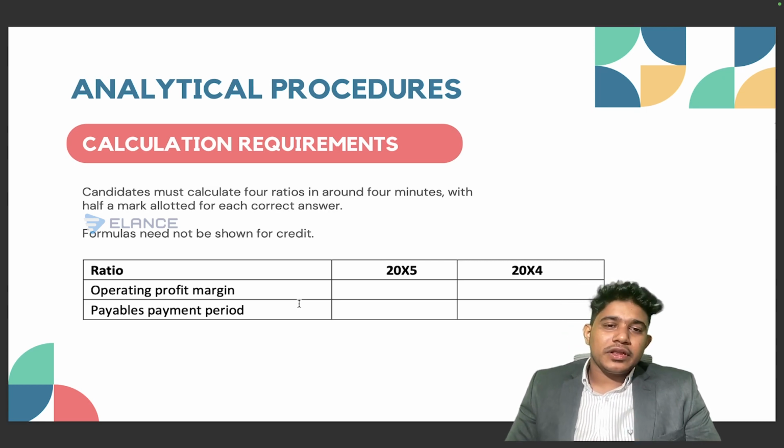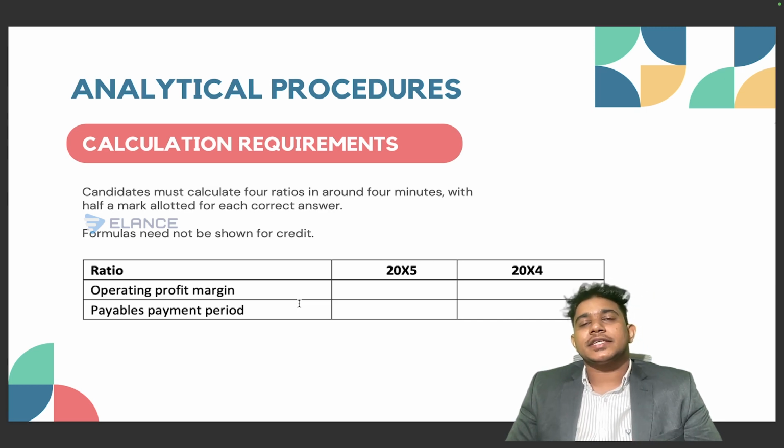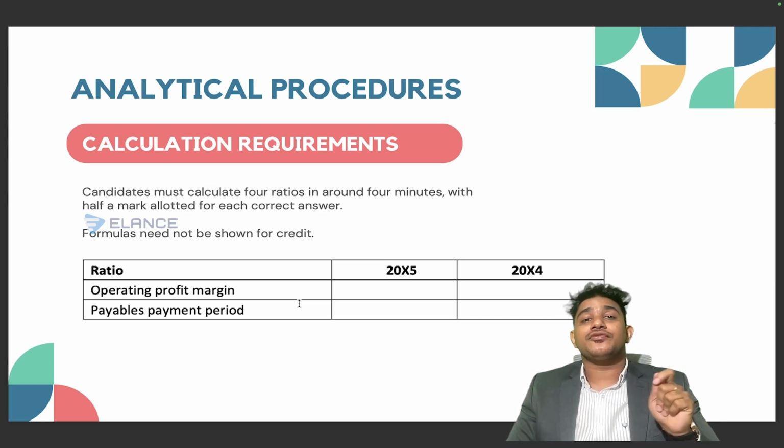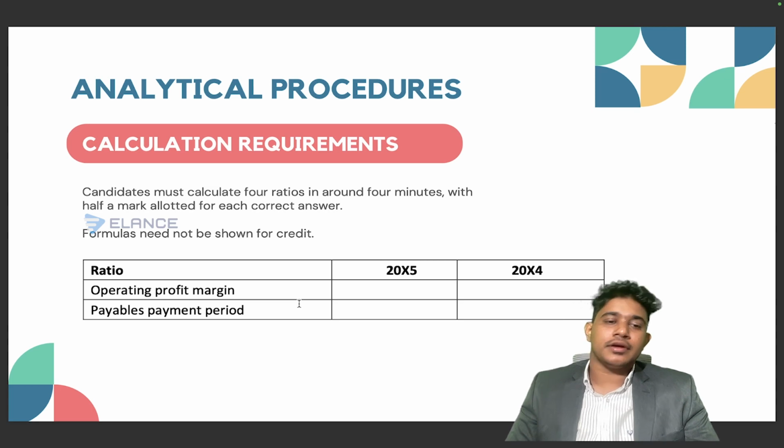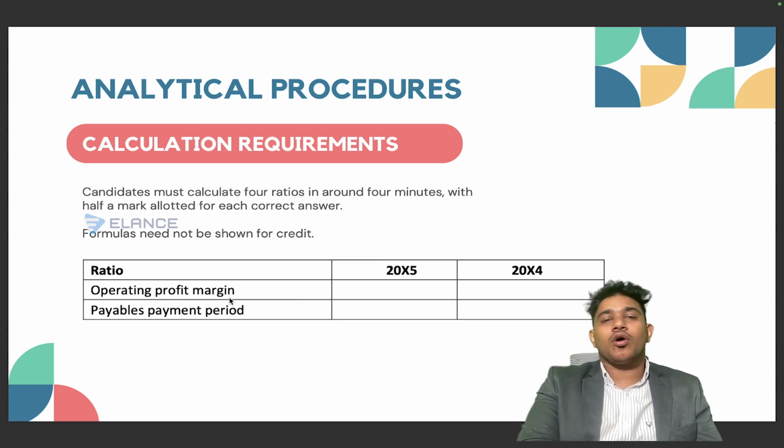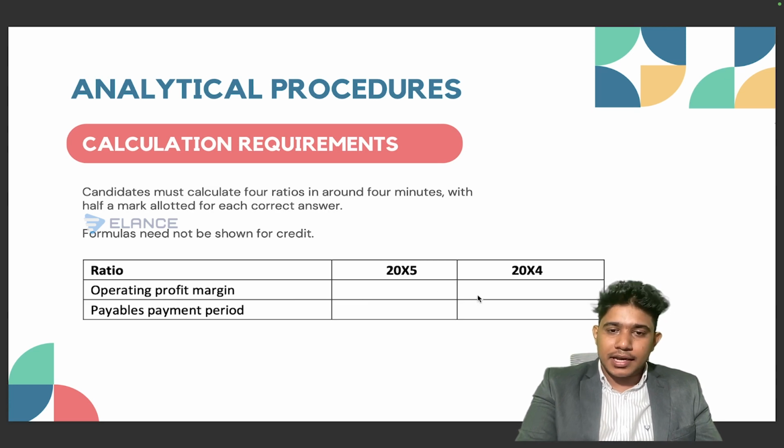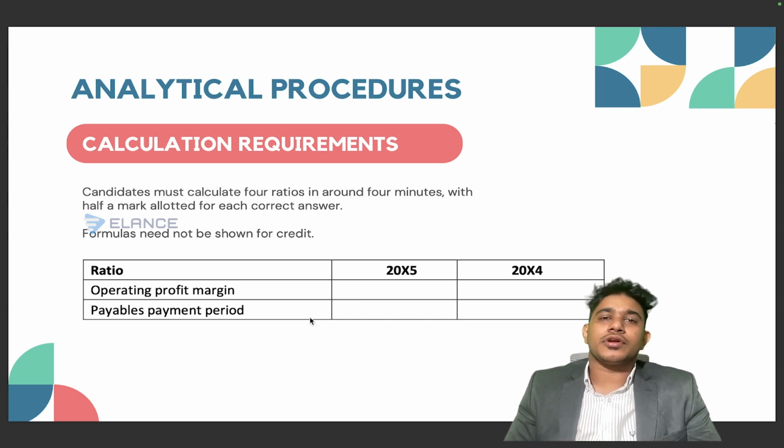So basically, when you're getting questions on analytical procedures, you will be getting half a mark for each of the ratios calculated. When you are required to calculate operating profit margin, you will get half a mark for the current year calculation and half a mark for the previous year calculation. So in total, as an example, you will be getting 2 marks. But you are not required to provide any formulas or calculations. You are only required to give the final answer or the computed figures.